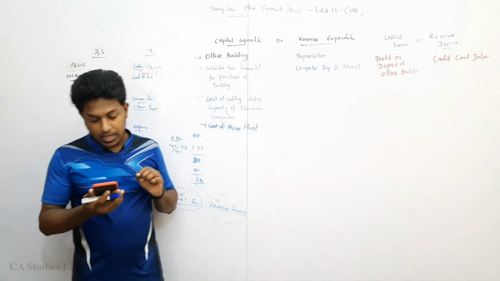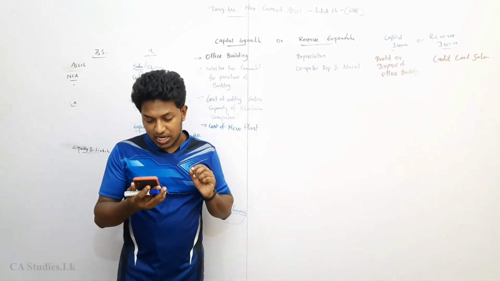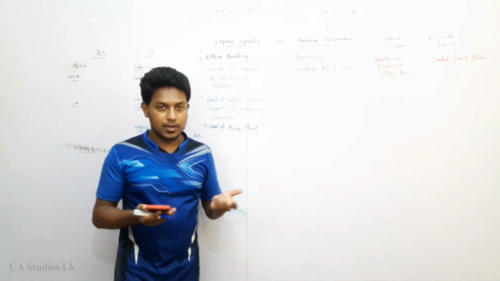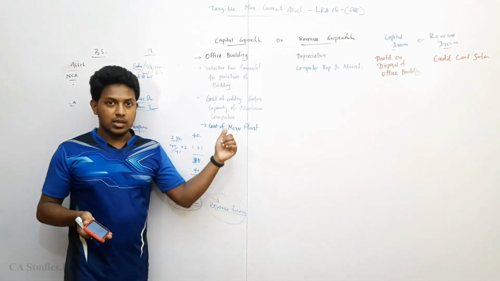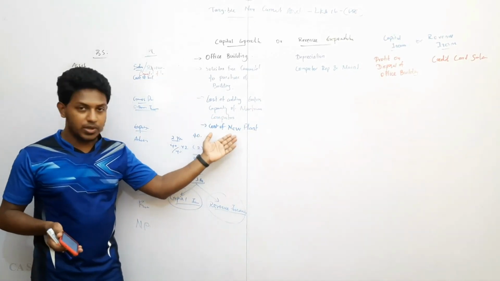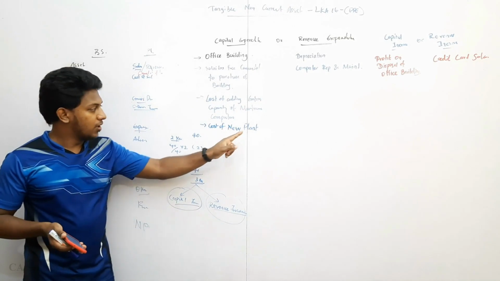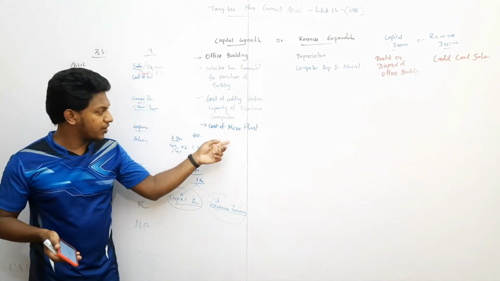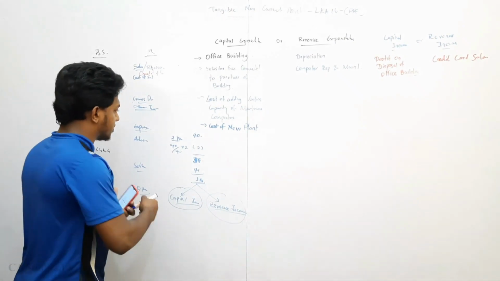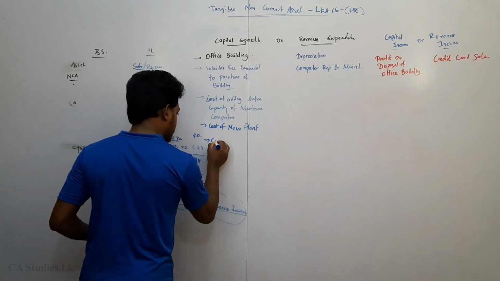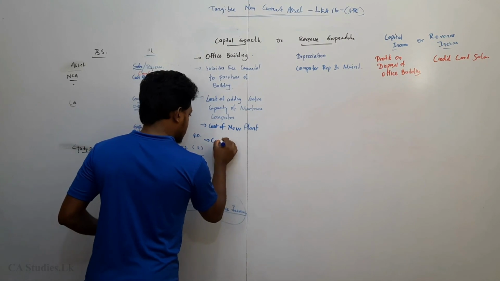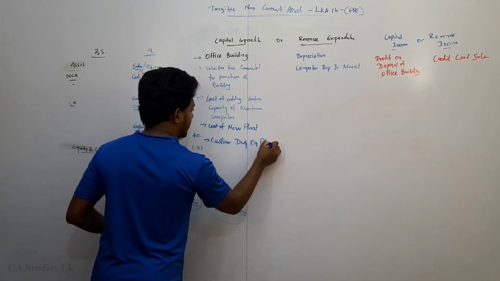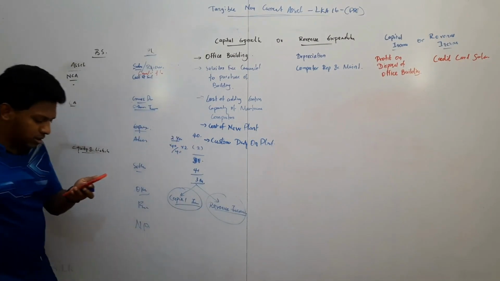Okay, next one is customs duty charged on the plant when imported into the country. When a plant is imported, customs duty is charged. Sometimes customs duty may be 100%. If the plant cost is 100 million, customs duty is 100 million. Definitely it should be a capital expenditure. Customs duty on plant is definitely a capital expenditure, no doubt, right?